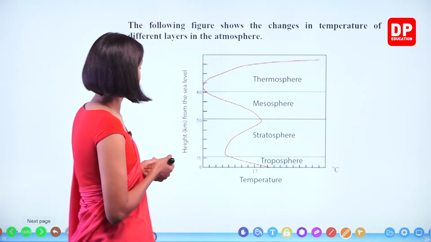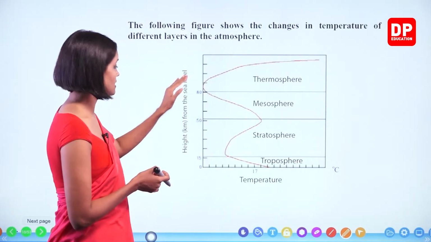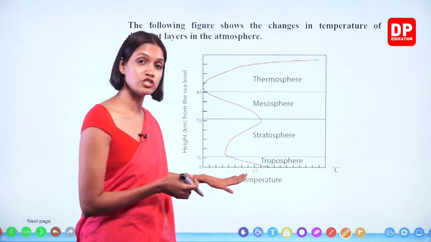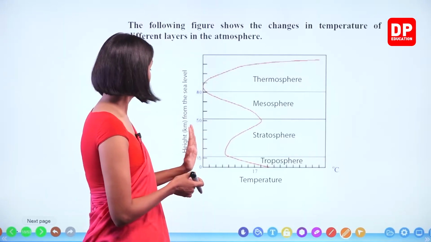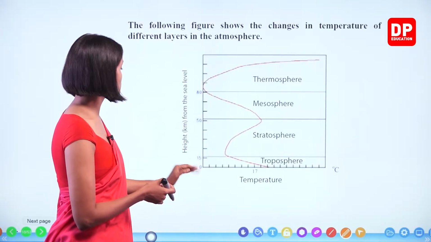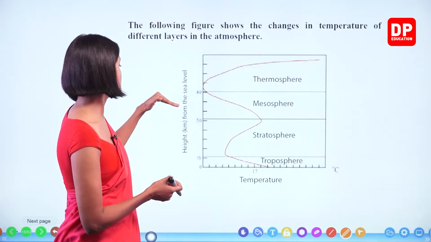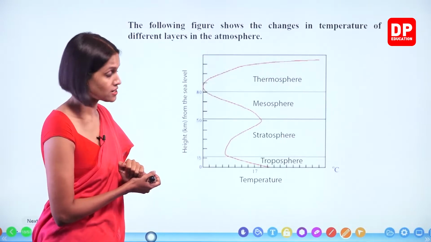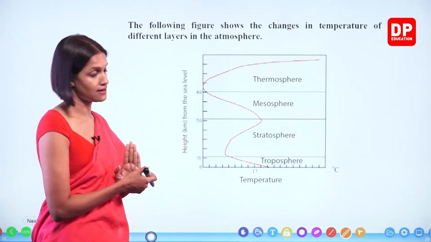Okay? Right. So here, first of all, we will understand the axes of this graph. This is the x-axis. Towards this side, temperature is given. It's given in degrees Celsius. Right? Toward this side, what is given, children? Height, or the altitude actually, height in kilometers from the sea level, which means the altitude. Right, children? So height from the sea level is given in the y-axis, right?